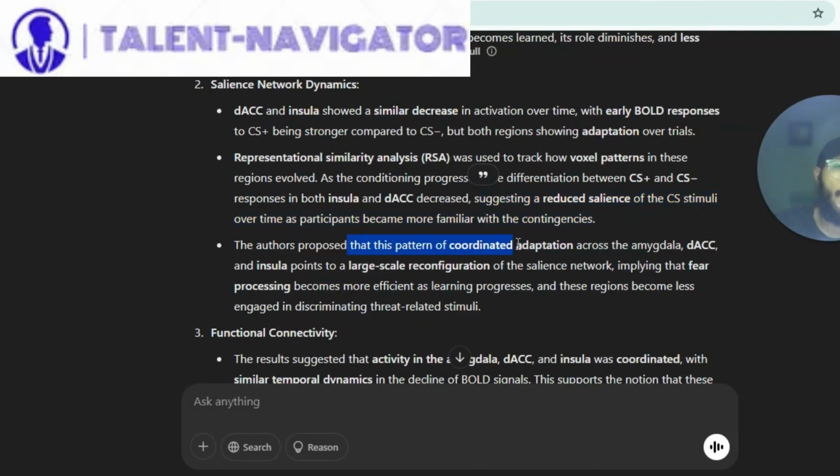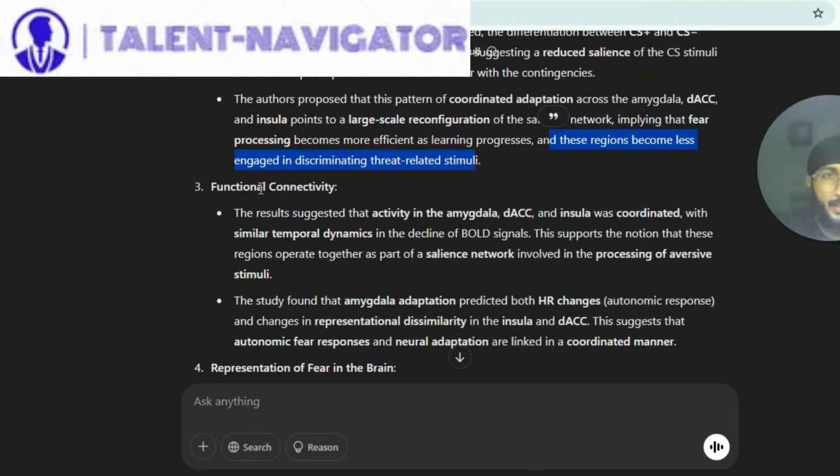The authors proposed that this pattern of coordinated adaptation across the amygdala, dACC, and insula points to a large-scale reconfiguration of the salience network, implying that fear processing becomes more efficient as learning progresses, and these regions become less engaged in discriminating threat-related stimuli. Now, functional connectivity.